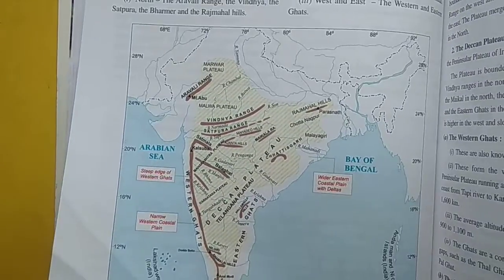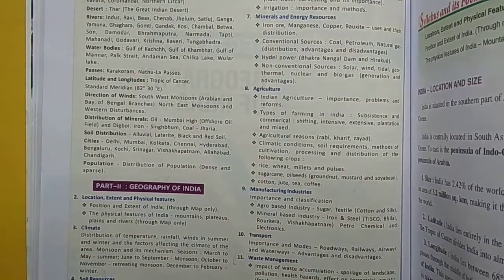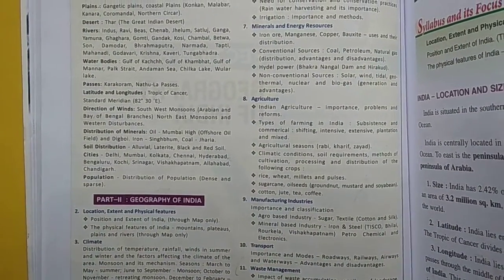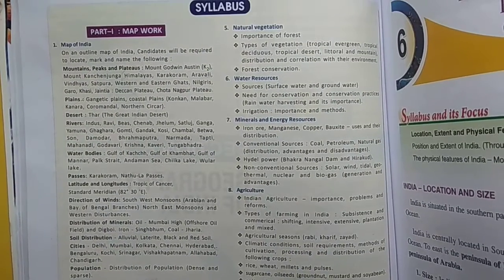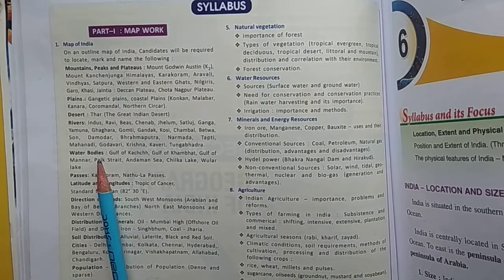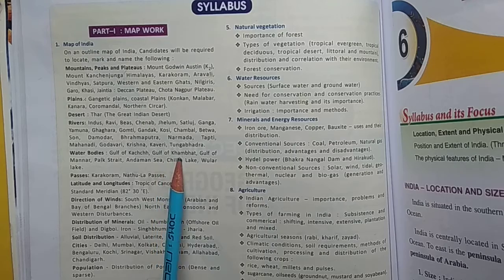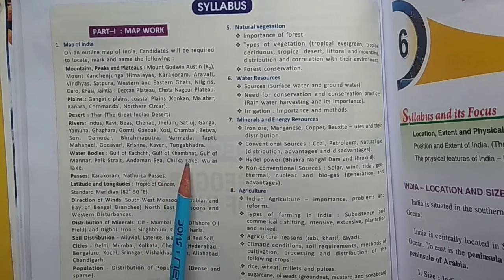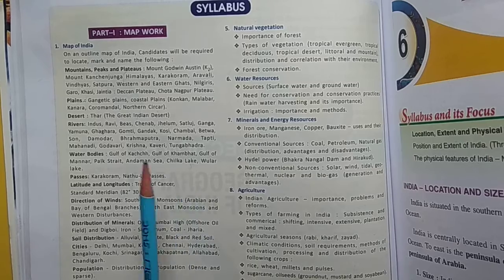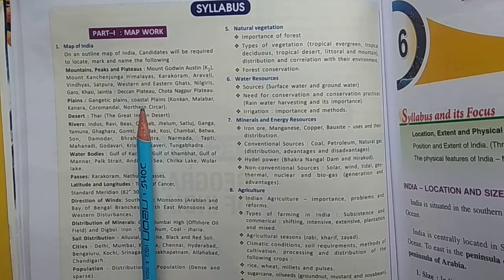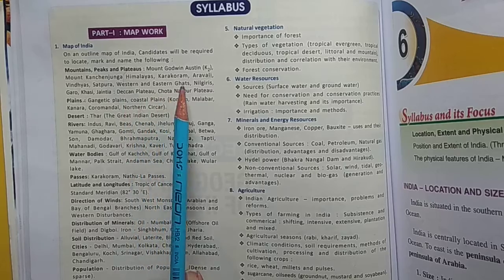Then next is the coastal. So in your syllabus that is already mentioned in the water bodies, Gulf of Kutch, Gulf of Khambat, including all these. Okay, there are the western and eastern Ghats.